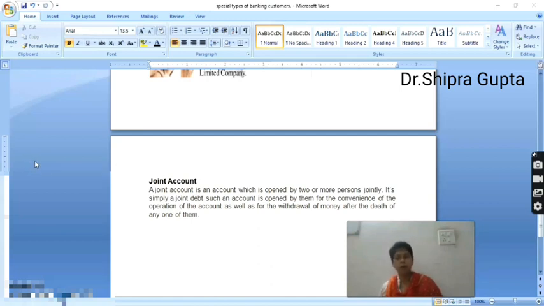And other types of special customers are the joint Hindu family, which can also be a special type of customer, and cooperative societies are also special types of customer, and trustees are also a special type of customer. So these are the special types of customers, and if you have any query or doubt, you can ask me. Thank you.